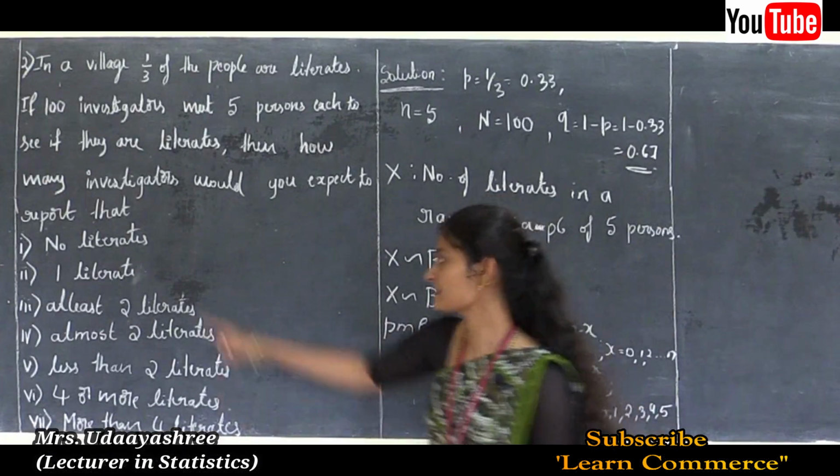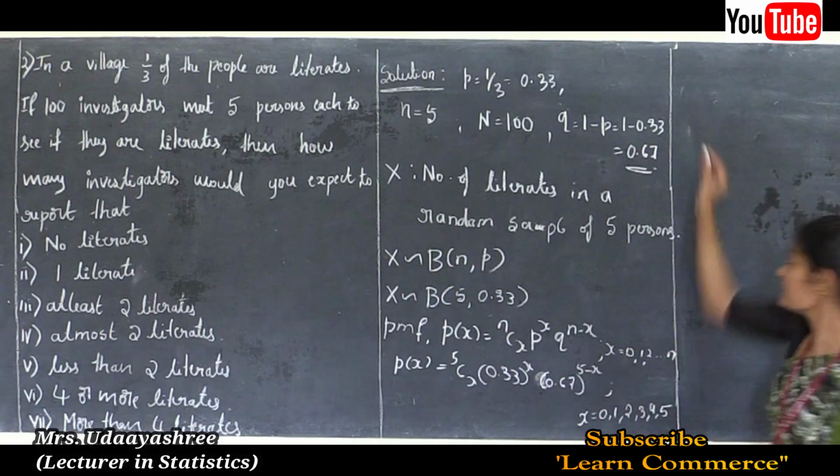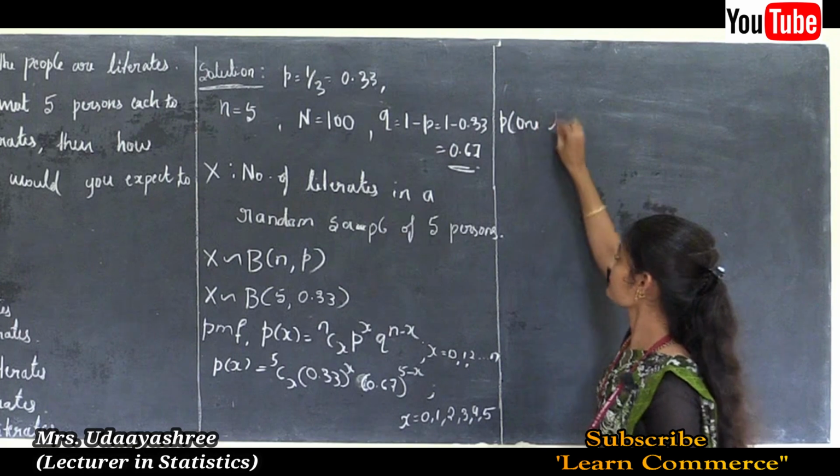Next, let us calculate one literate, the probability of one literate, that is P of one literate.